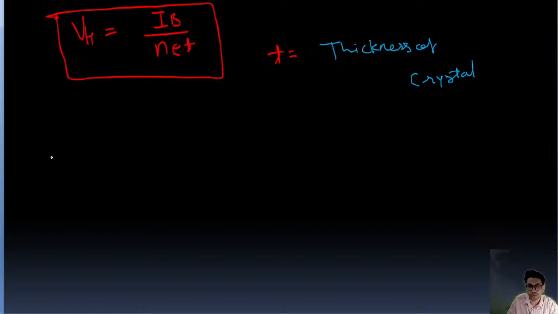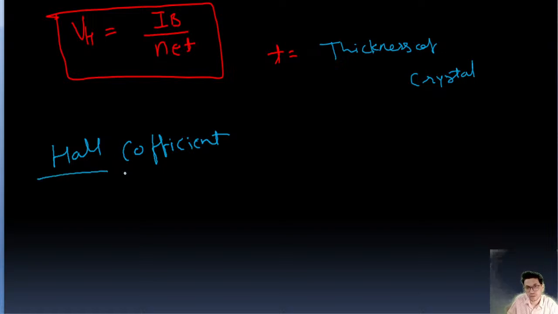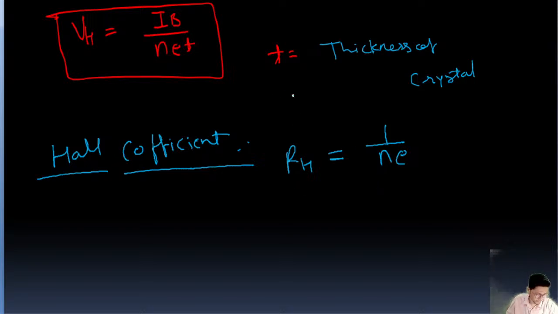Now the Hall coefficient. The Hall coefficient is denoted by RH, and this is 1 upon N e, guys. e is the charge of electron, N is the number density. Important one.